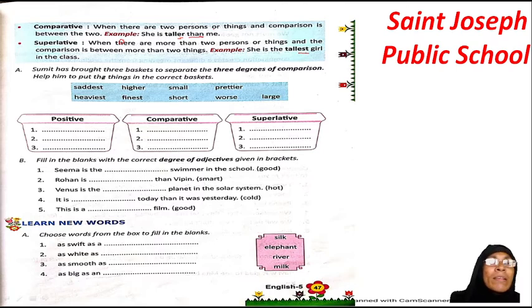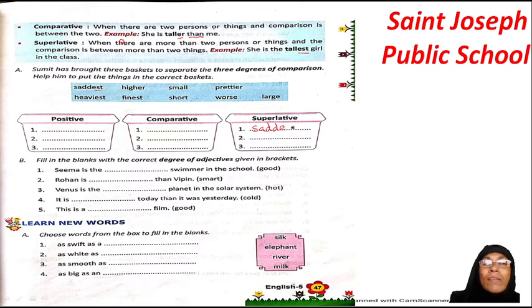It is very easy. Your exercise: Sumit has brought 3 baskets to separate the 3 degrees of comparison. Help him to put things in the correct basket. So, here positive is what I said earlier, est will be superlative. So, est word will be over here, saddest.